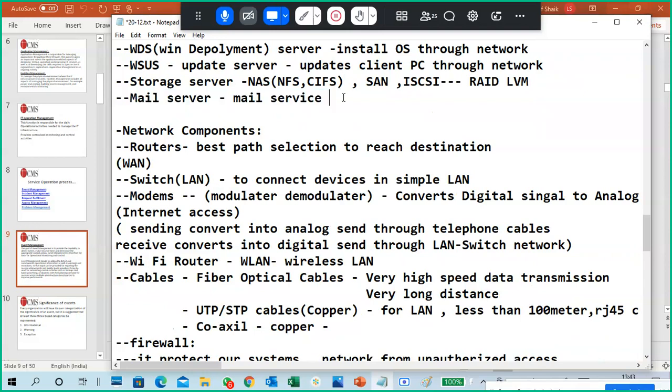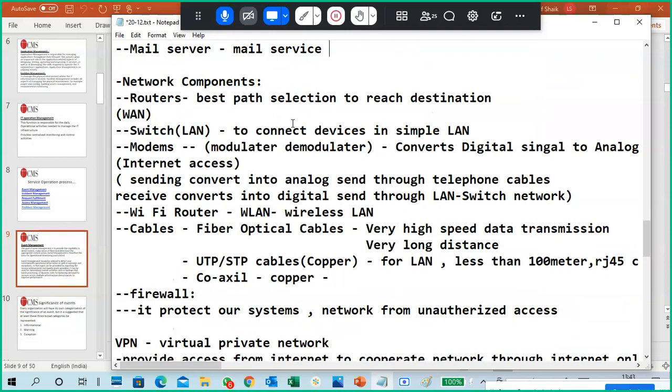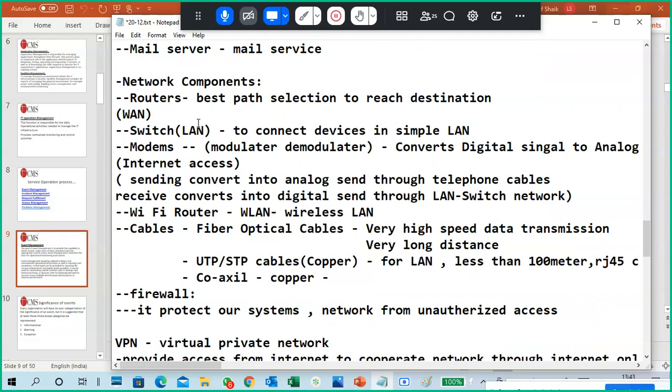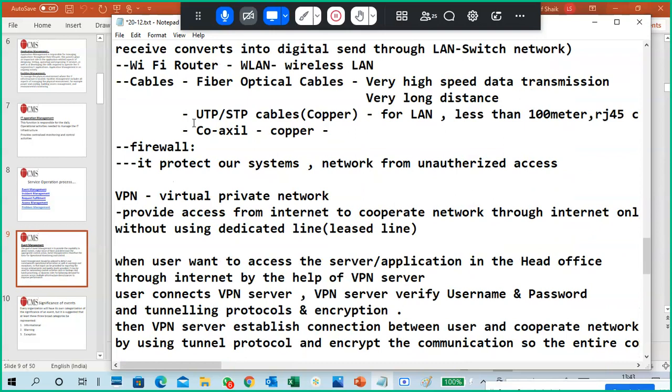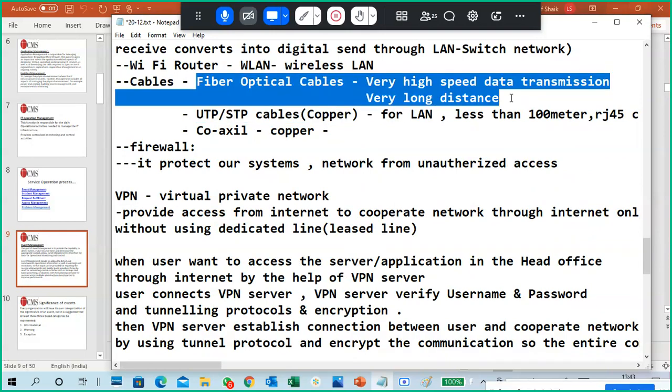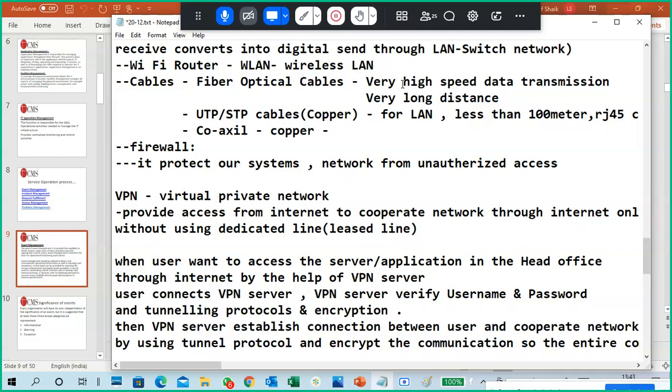Mail servers are mail communication related, and in our infrastructure we also use different networking components for supporting these services: routers, switches, modems, mainly for network communication purposes. We also use different types of cables: fiber optical, UTP, STP cables and coaxial cables. UTP and STP cables we generally use for our LAN communication. Fiber optical is for long distance communication and high speed, meaning server to server communication, server to storage communication, and internet, like one building to another building or one continent to another continent.